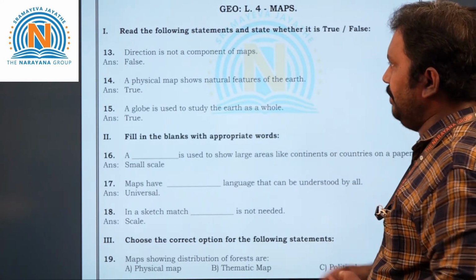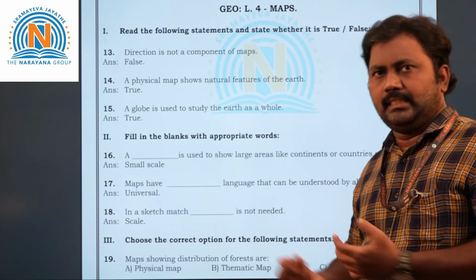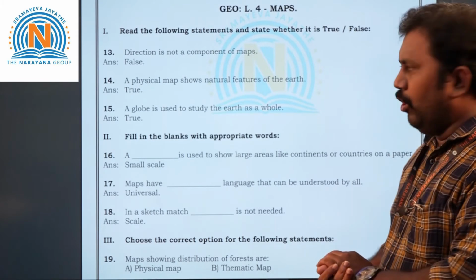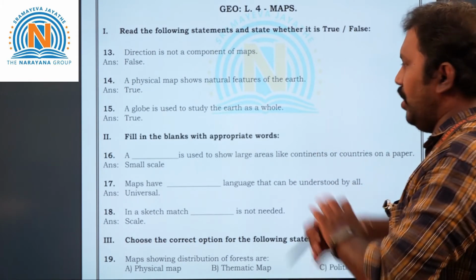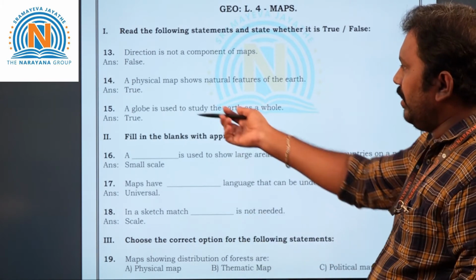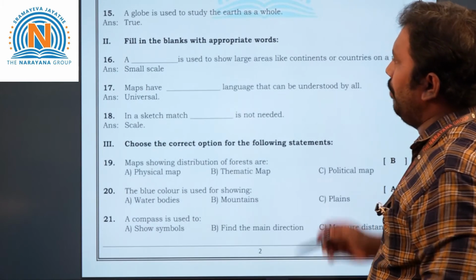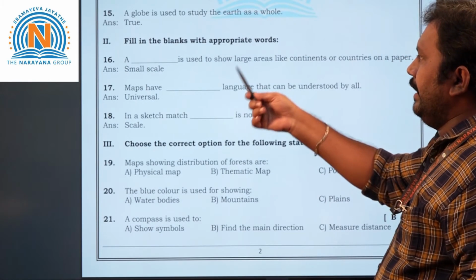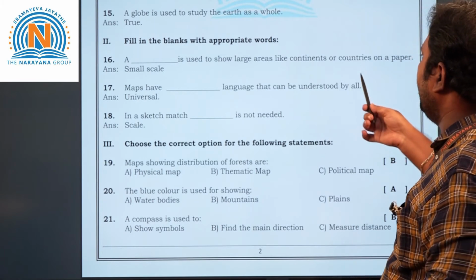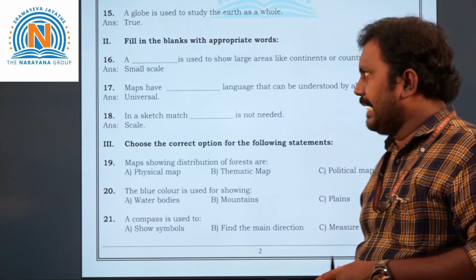Next, 14th question. A physical map shows natural features of the Earth. Yes, so it is true. Next, 15th question. A globe is used to study the Earth as a whole. Yes, globe means a study of Earth, right? So it is true here. Next, coming to the second Roman, 16th question. A dash is used to show large areas like continents or countries on paper. So the answer is small scale.